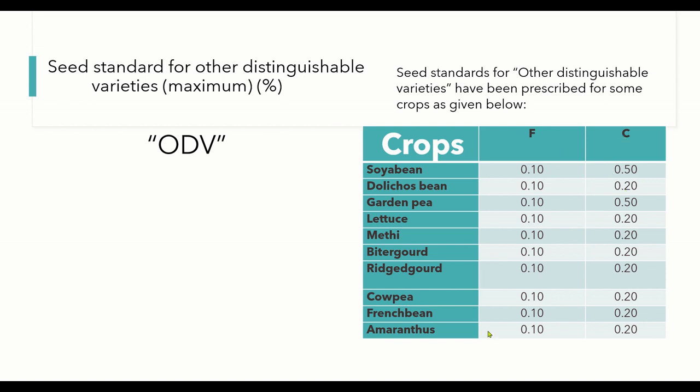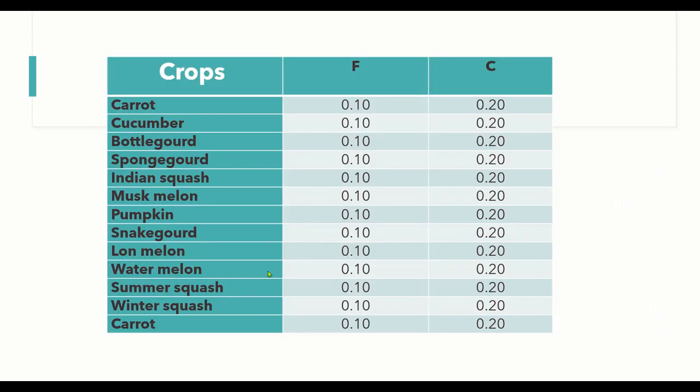Likewise there are maximum allowable ODVs for several other crops. So there is a limitation: the ODV, other distinguishable varieties, standards are given for a limited number of crops. Okay, so coming to the end of the slides, if you have any doubt